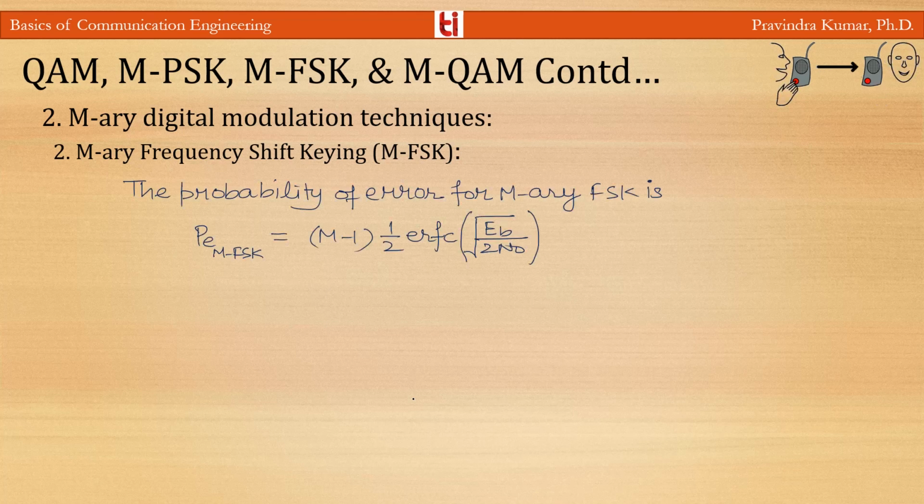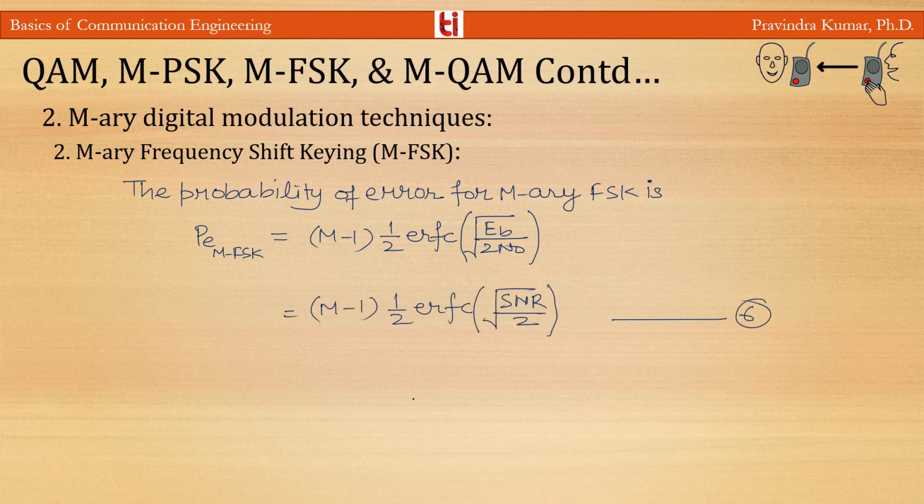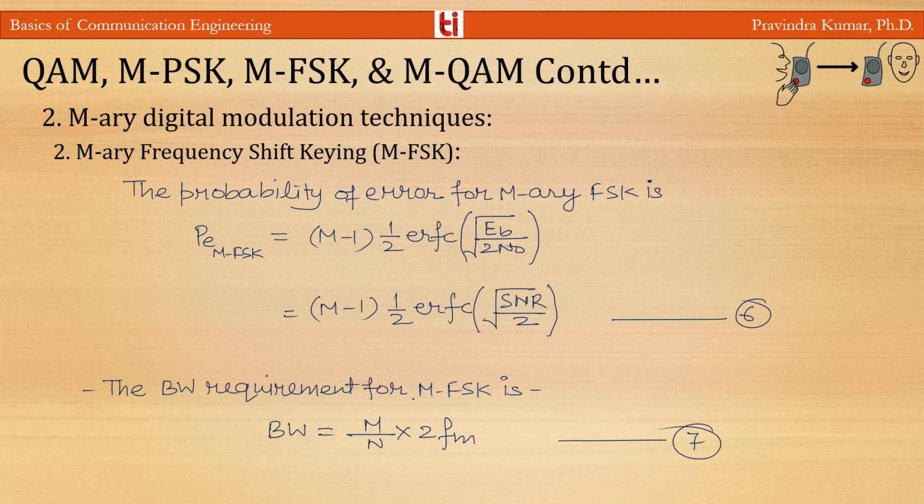and the probability of error of M-array FSK can be approximated as M minus 1 into 1 by 2 complementary error function of under root EB by 2 N naught, or you can write it as M minus 1 into 1 by 2 ERFC under root SNR by 2. And the bandwidth requirement for MFSK is M by N times the bandwidth requirement of BPSK. This is the bandwidth requirement for BPSK, and here the bandwidth requirement of MFSK is M by N times that.